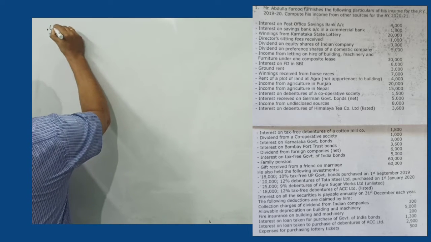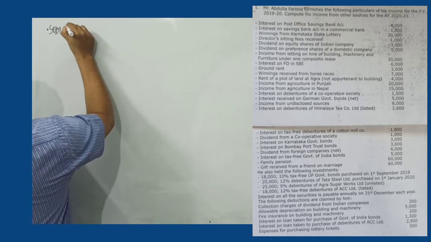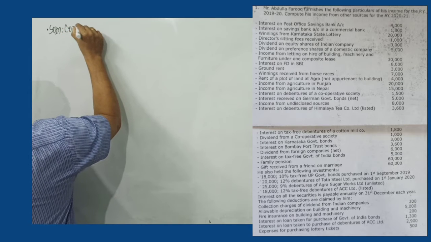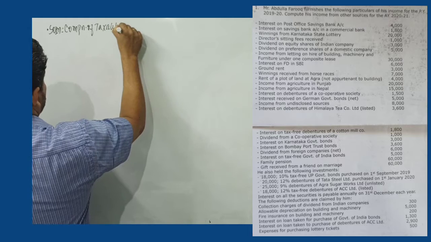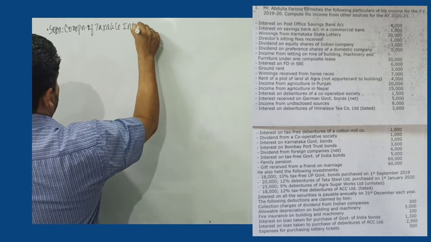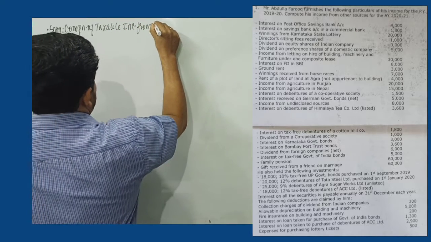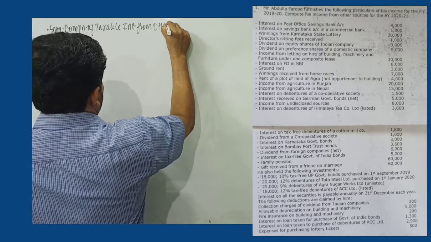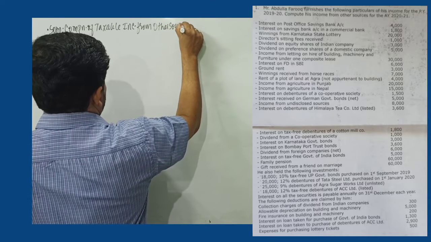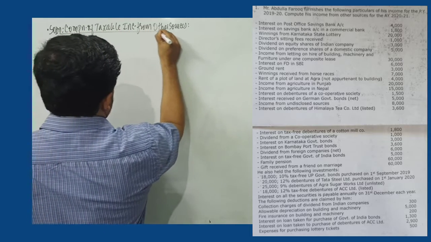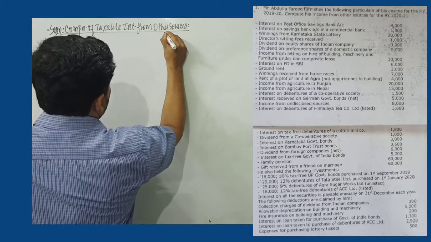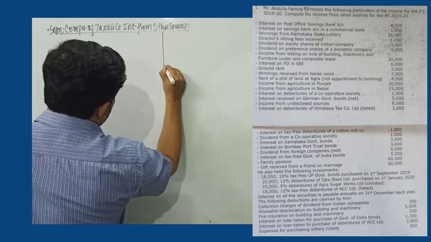So I record over here solution. I write computation of taxable income from other sources for the previous year 1920. So we will prepare two amount columns.